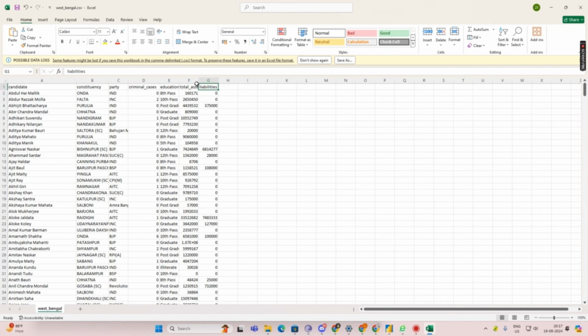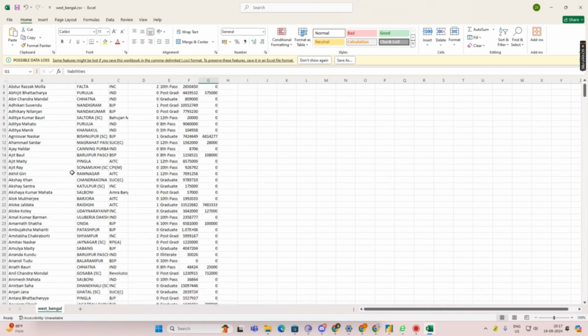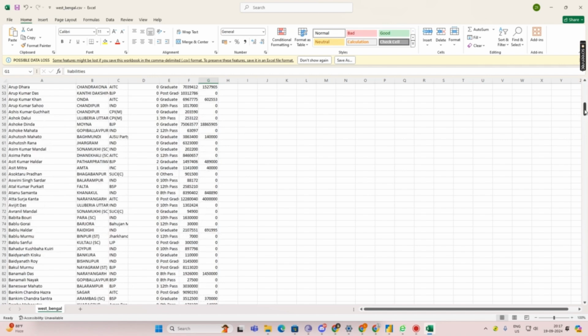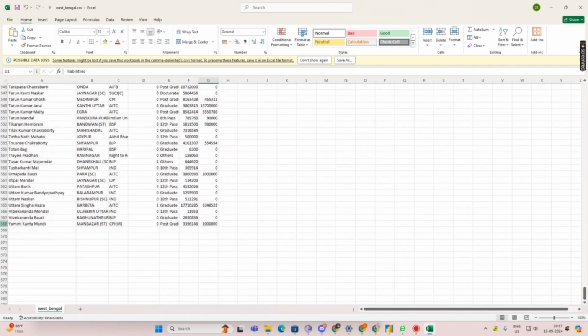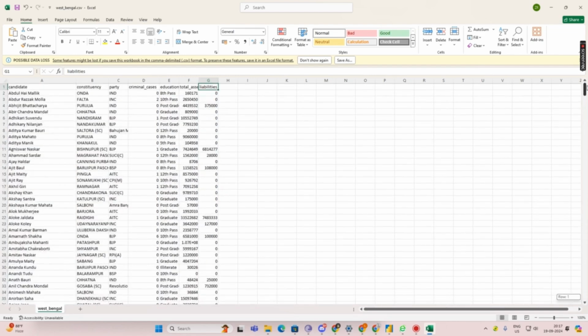There are 7 columns, and the total number of data rows is 568. Got it? So there are 7 columns and 568 rows.